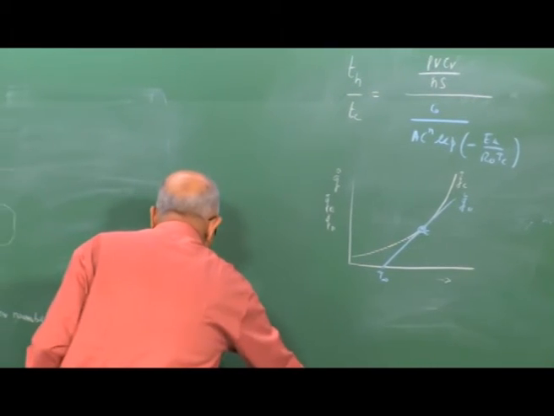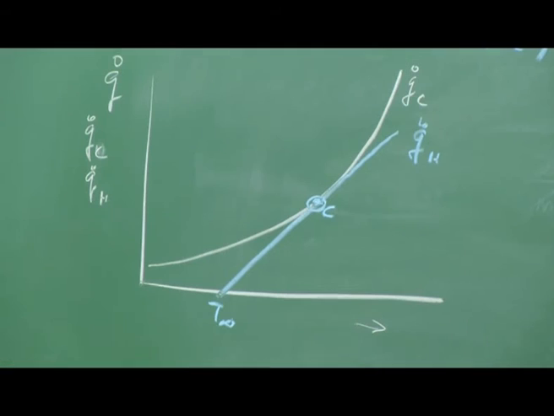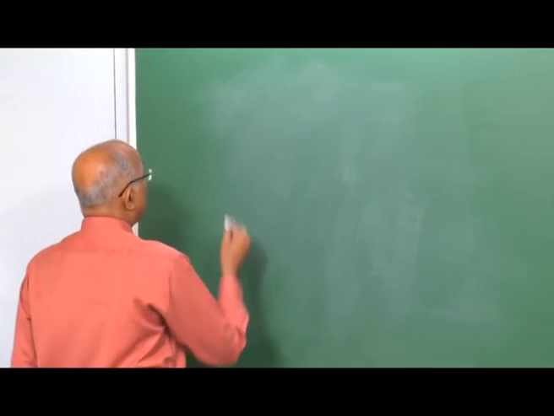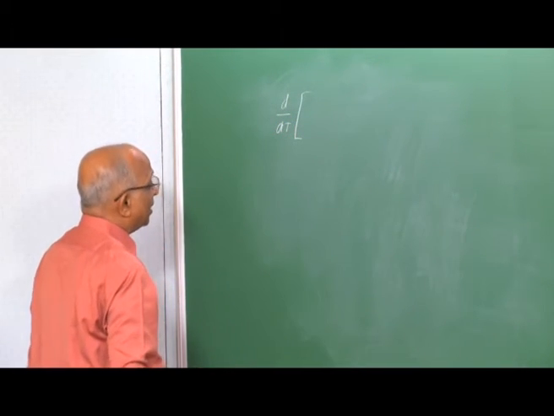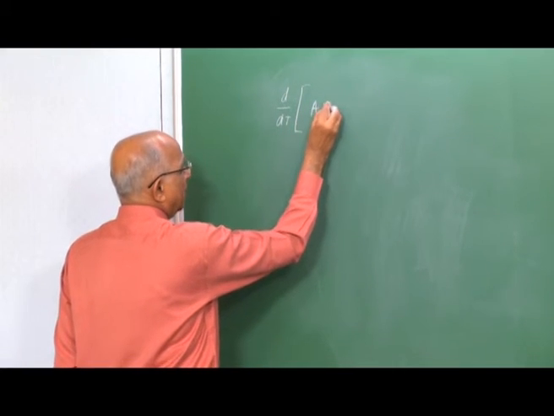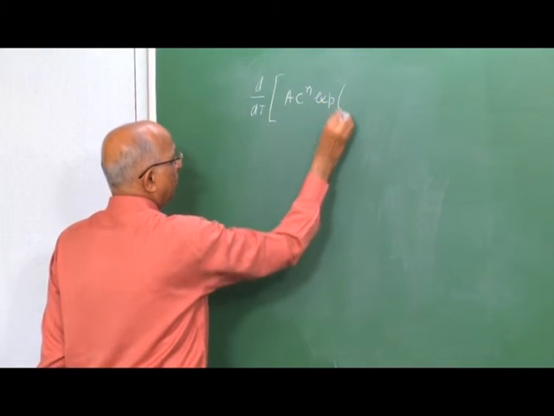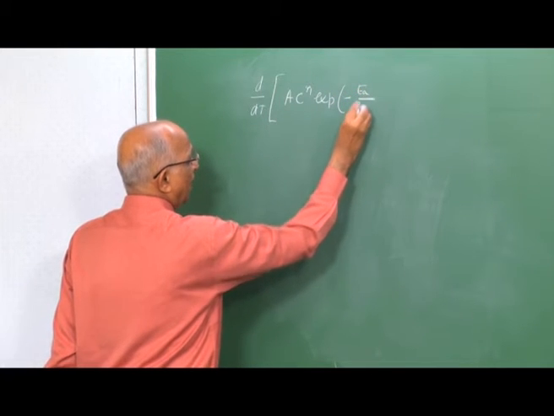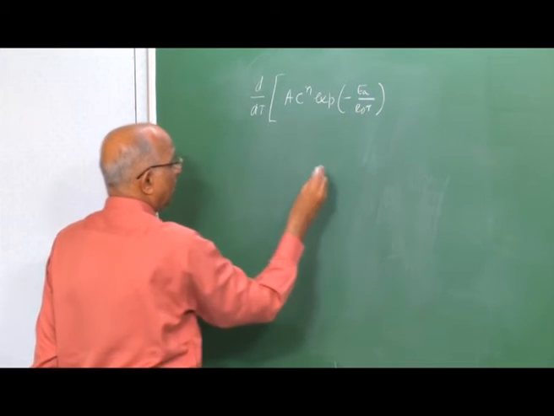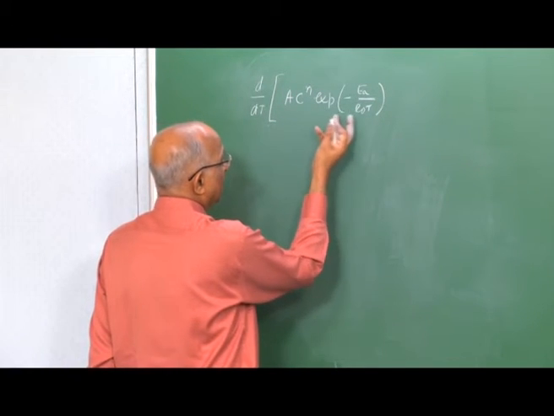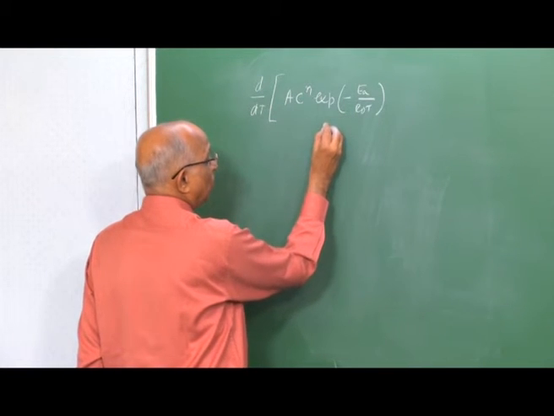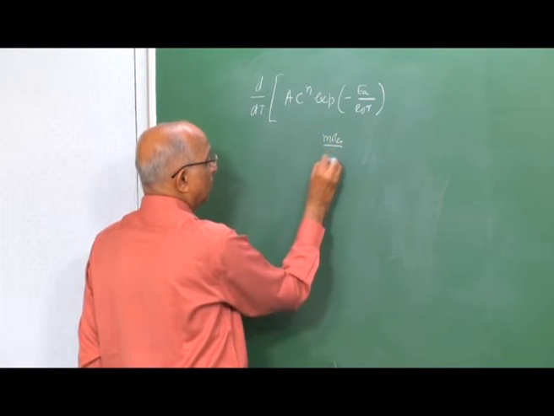We will go to the other side of the board and try to solve this. We have the expression d by dT, that is the tangent, of A C^n exponential minus EA by R0 T, and we are looking at the tangency condition at T equal to Tc. We also found that this is equal to so many moles per cc second.